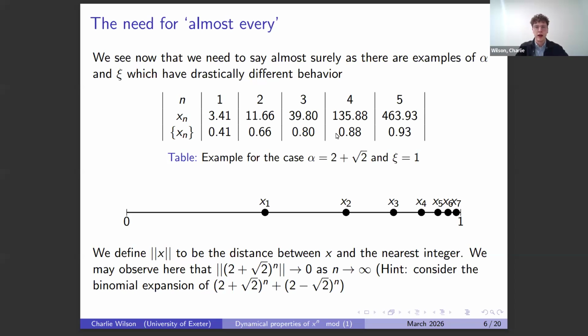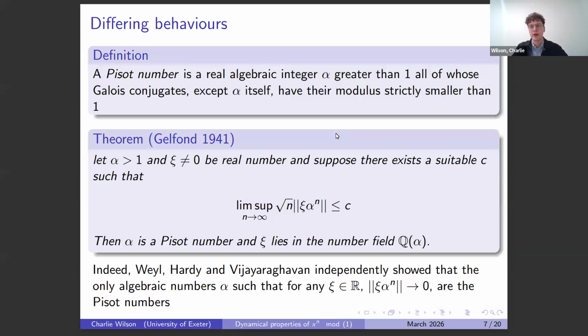There's lots of others. So that motivates the following definition of a Pisot number. A Pisot number is a real algebraic integer alpha bigger than 1, all of whose Galois conjugates other than itself have modulus strictly smaller than 1. So I'll break that down a little bit. Being a real algebraic integer just means that alpha satisfies some monic integer polynomial, and its Galois conjugates are all the other roots of that polynomial. So I should probably add irreducible polynomial into that.